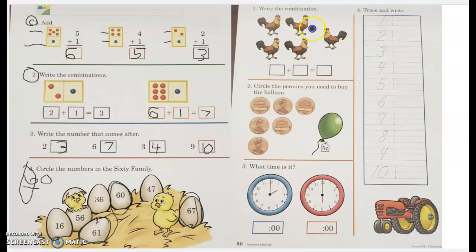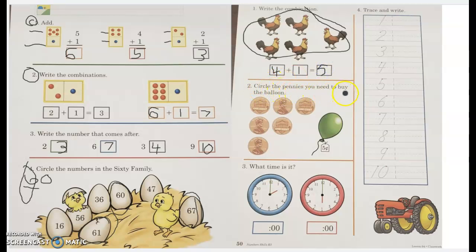All right, over on the back, it says write the combination. Let's count how many roosters. 1, 2, 3, 4. So let's write the number 4. Plus 1 more equals how many are there all together? Like, I'm going to do this to show you. Now we're counting all of them. 1, 2, 3, 4, 5. Very good.